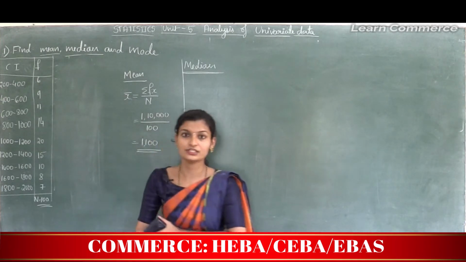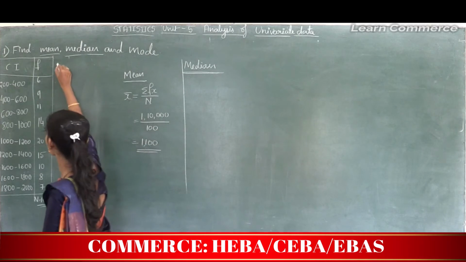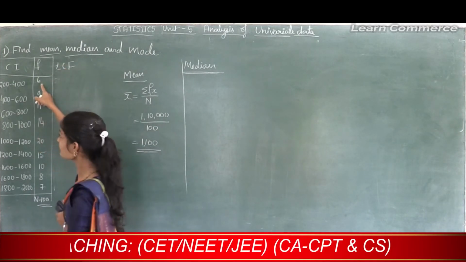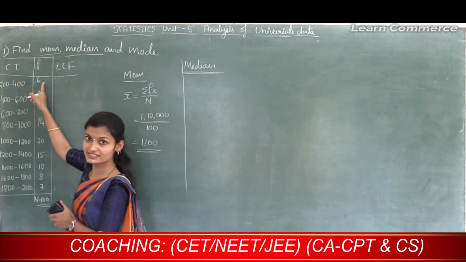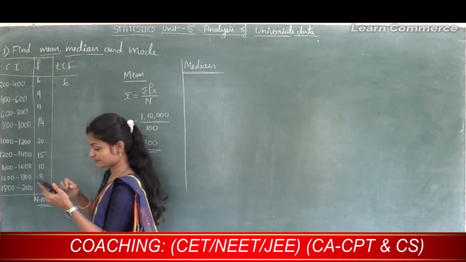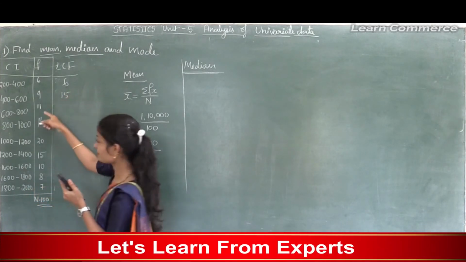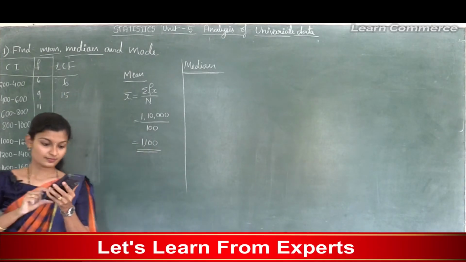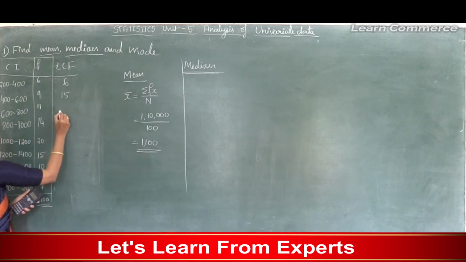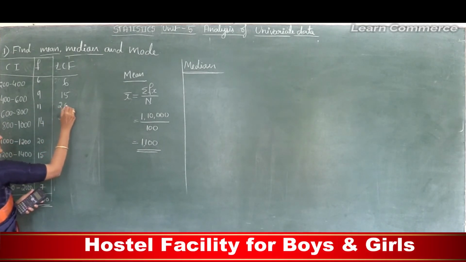Step 1 is we need to find LCF. So here LCF is the first value in the frequency, the first class of frequency, that is 6, write as it is. Next 6 plus 9, that is 15, 15 plus 11, that is 26.